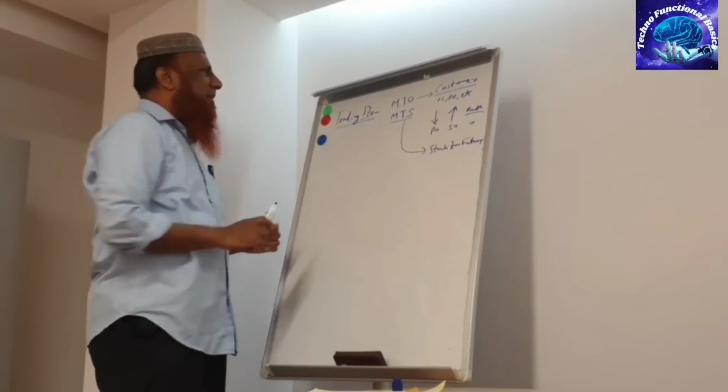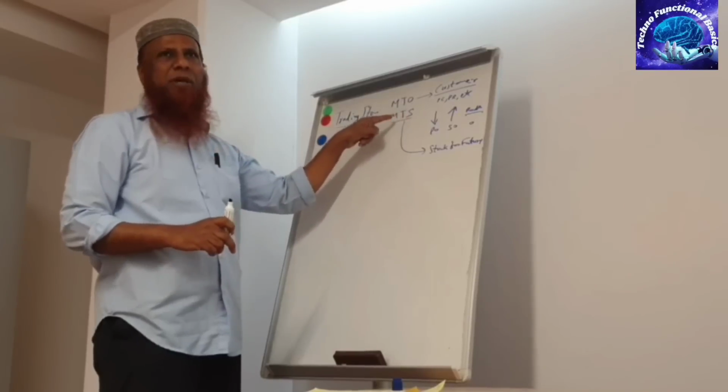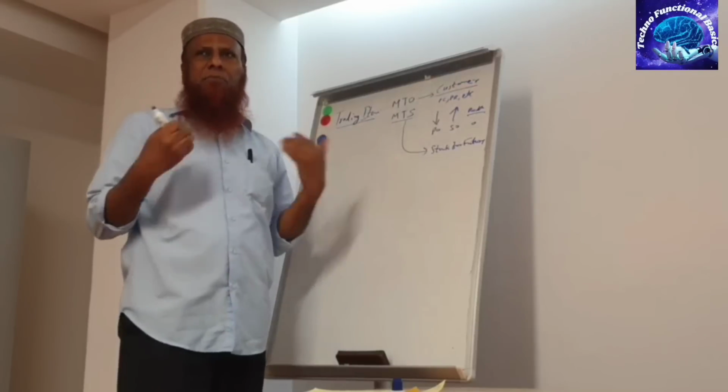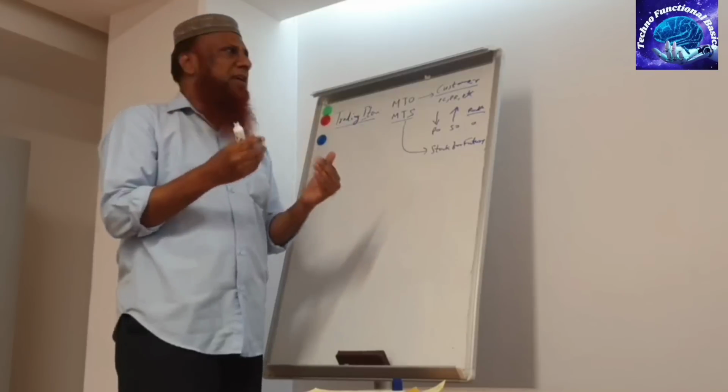This is trading item. Trading item we have two types. One is MTO, make to order. Another is MTS, make to stock. Make to order we are doing only for customer. Anybody can be customer. Me as customer, you as customer, big customer, small customer. Anybody who is coming for taking that is called customer.